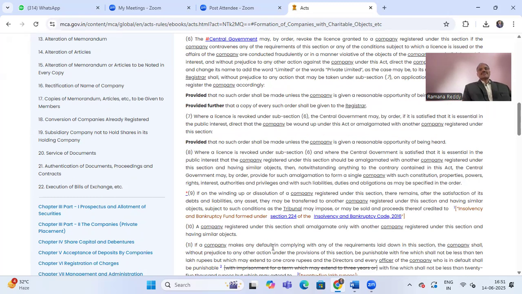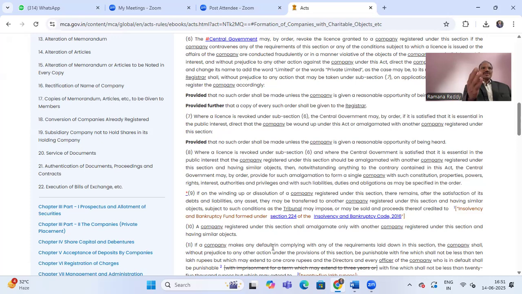Next, subsection 7 of Section 8 says, where the license is revoked, the central government may by order, if it is satisfied that it is essential in the public interest, direct the company to be wound up under this Act or amalgamated with any other company registered under this Act. This is the power of the central government.